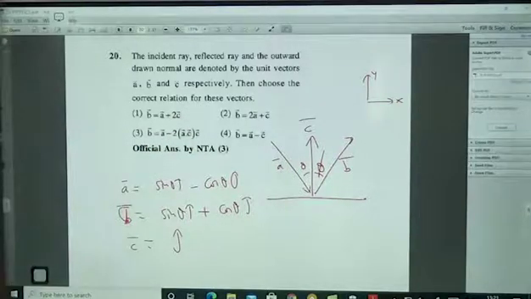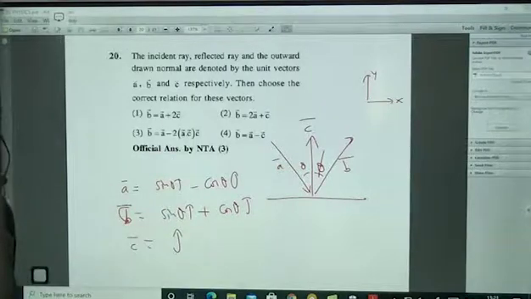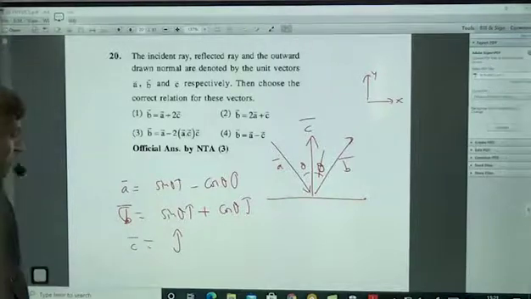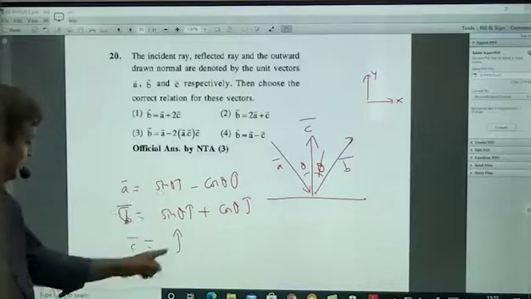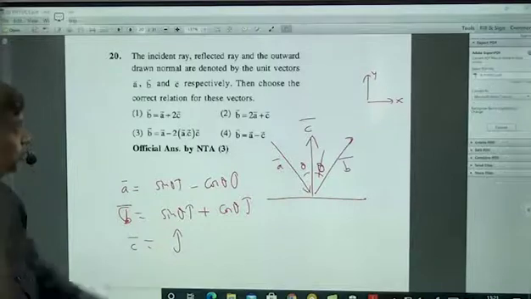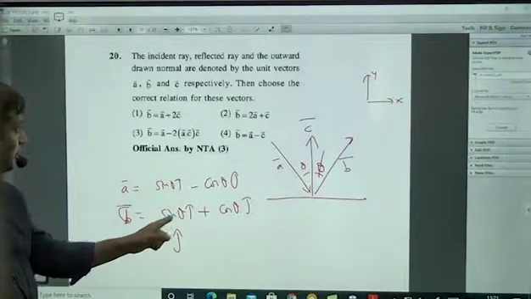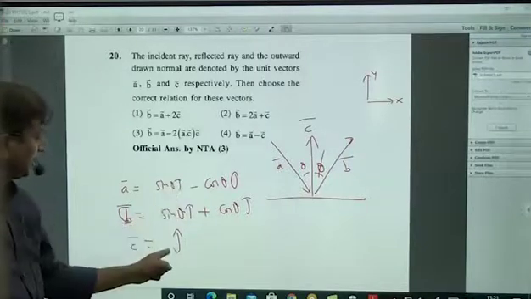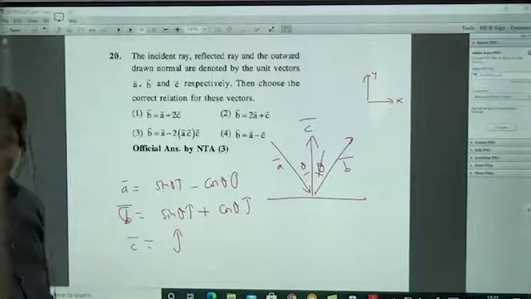Definitely if you add any two vectors, you cannot get the third vector, no chance like that, because one is only j cap, so clearly no. A bar plus b bar, if you add, the cos theta terms will cancel, you will get 2 sin theta i cap, and that cannot be equal to c bar. So 2 a bar plus c bar, 2 times this plus this, are you getting b? Because if you add c, there is cos theta here, only one is there, so you will not get b like that.